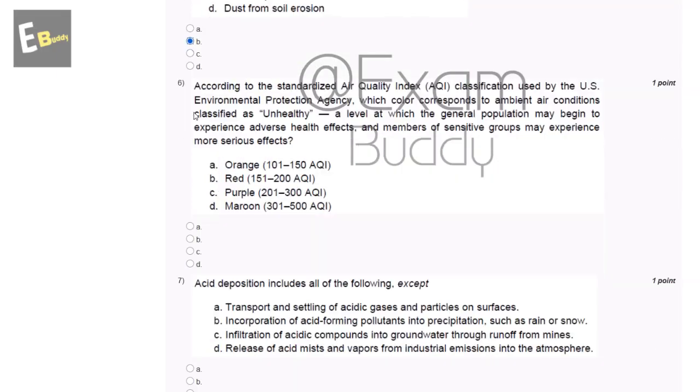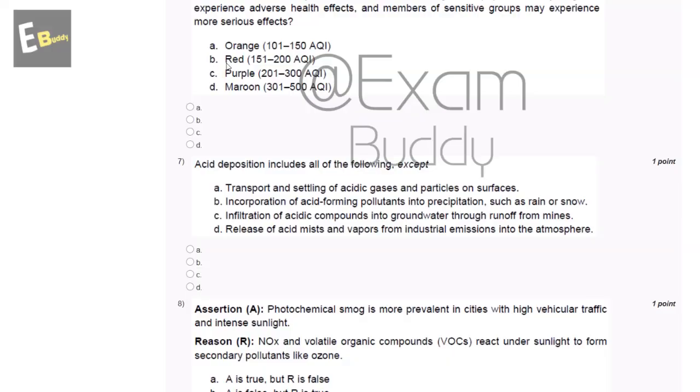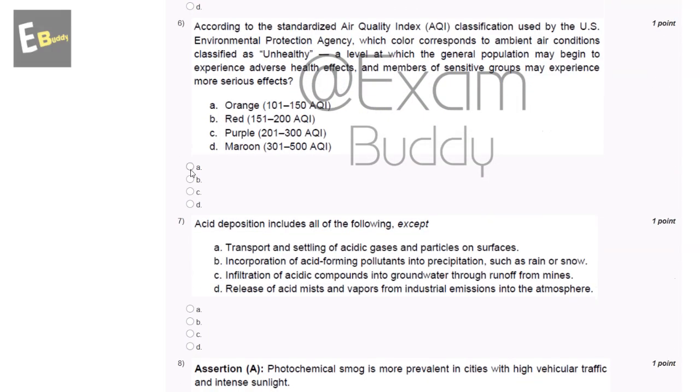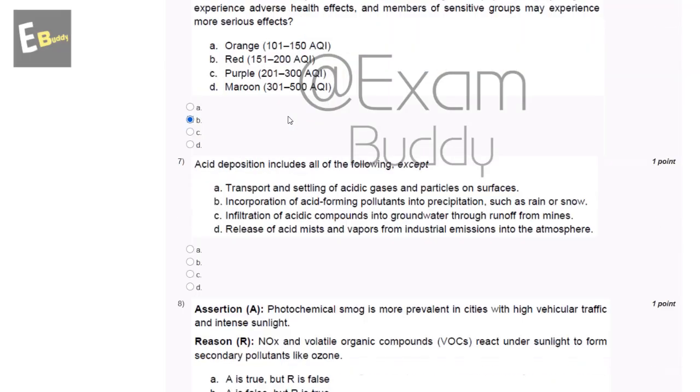Now the sixth question is, according to the standardized Air Quality Index used by the US Environmental Protection Agency, which color corresponds to ambient air conditions classified as unhealthy, a level at which the general population may begin to experience adverse health effects and members of sensitive groups may experience more serious effects? So the answer to this sixth question is B, red, 151 to 200 AQI, Air Quality Index.